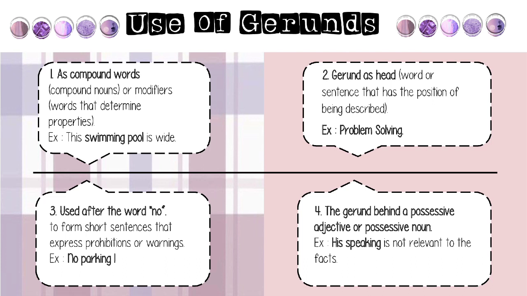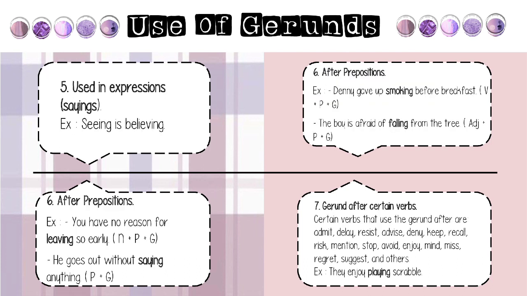And fourth, the gerund behind a possessive adjective or possessive noun. For example, his speaking is not relevant to the facts. Fifth, use in expressions or sayings. For example, seeing is believing. Sixth, after preposition. Danny gave up smoking before breakfast.